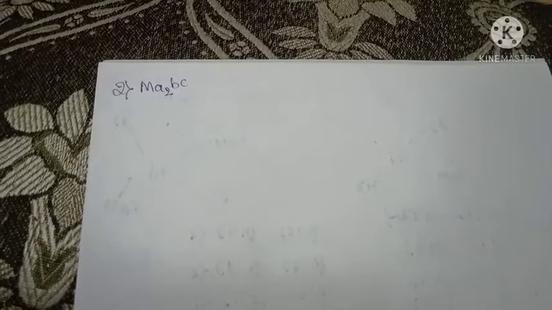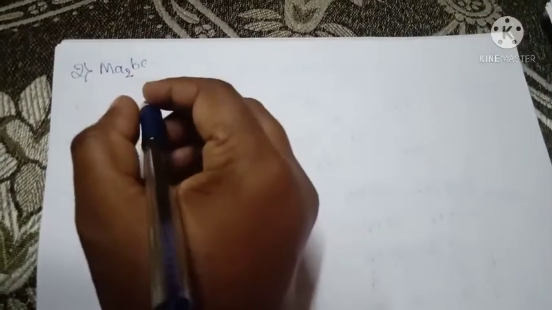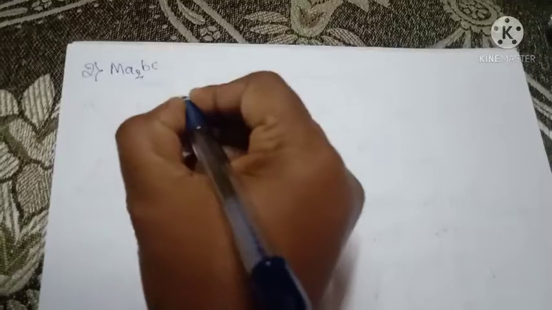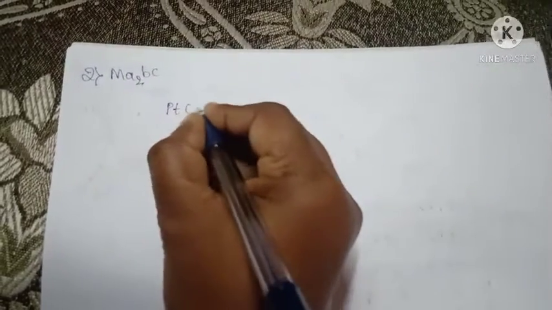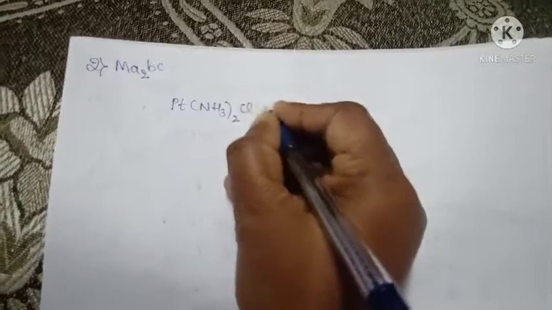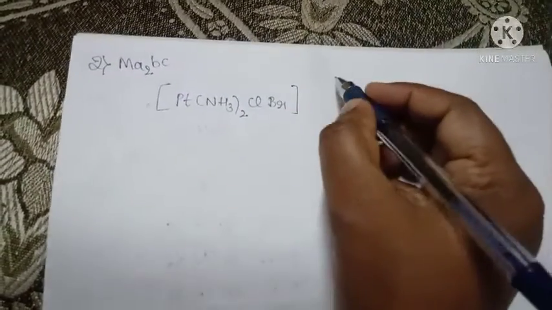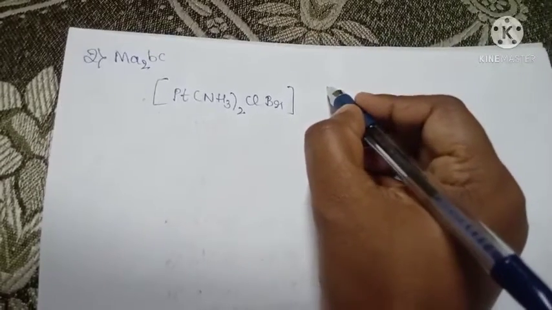Next, the second type is MA2BC. Here ABCD are always monodentate ligands. It means each has only a single donor atom. The example for this type is platinum NH3 twice, Cl, Br. This is the example for type MA2BC.